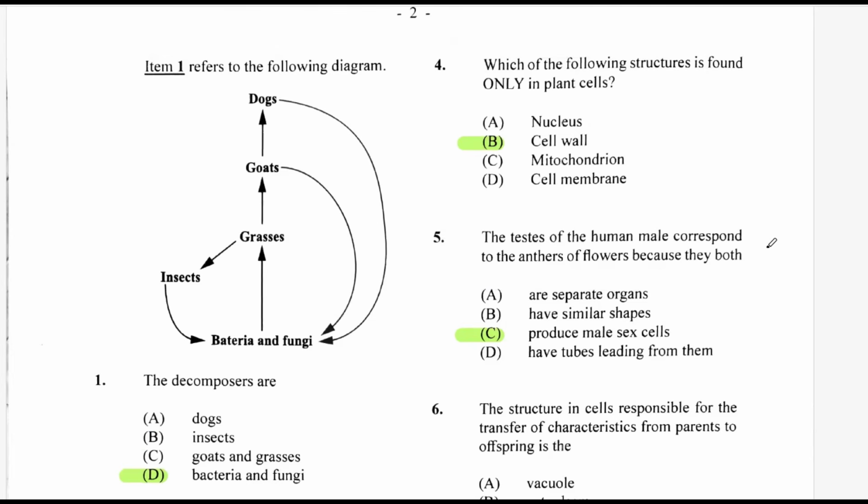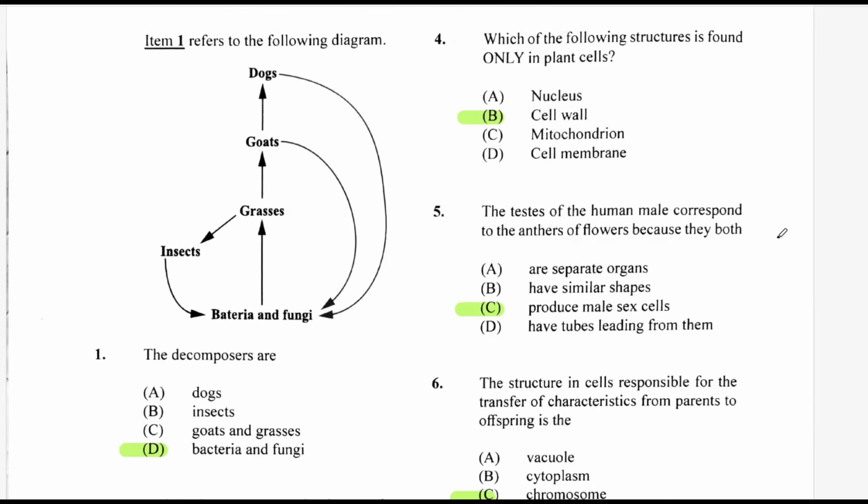Which of the following structures is found only in plant cells? The cell wall will be the correct answer for question 4. Question 5, the testes of the human male correspond to the anthers of the flower because they are both the male sex organs. They are associated with the male sex organ, so they produce male sex cells.